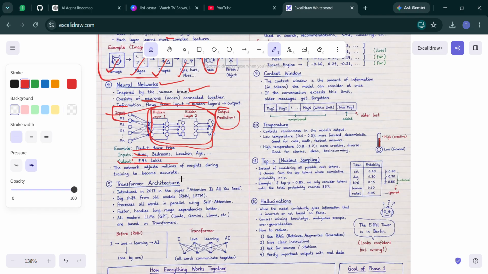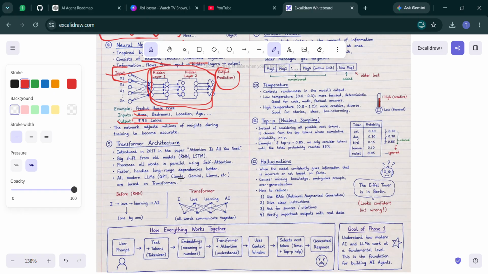Now we come to the transformer architecture. We arrive at one of the biggest breakthroughs in AI history: transformers.